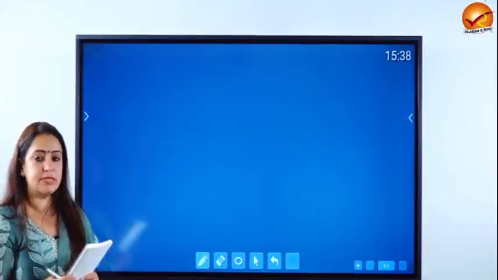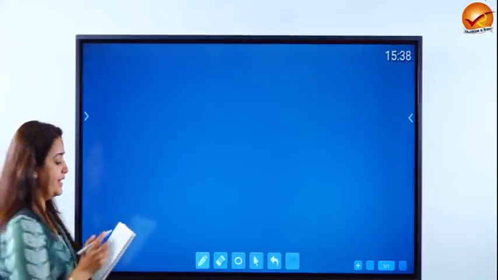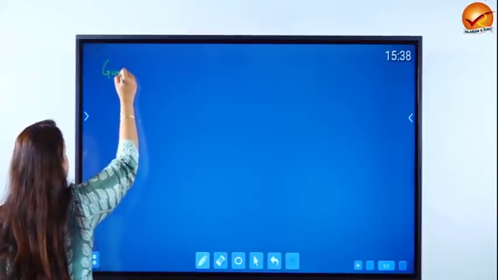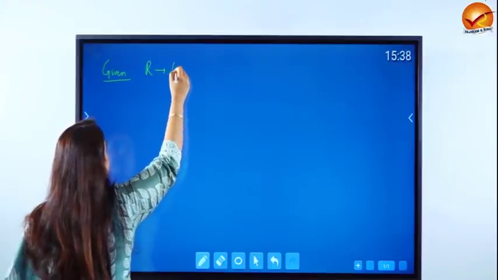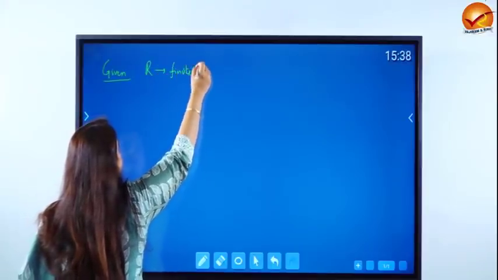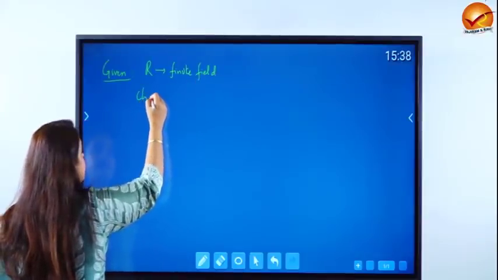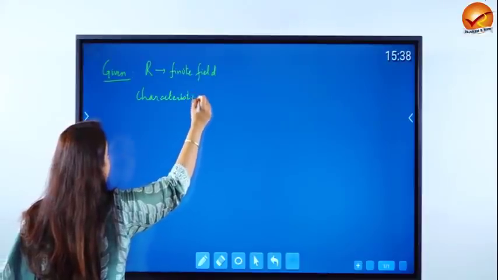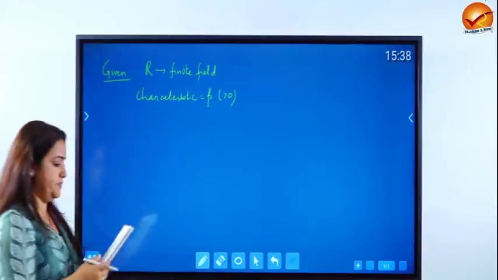So the next question we discuss is question number 3a. It says let R be a finite field of characteristic P. So let's write down what is given. R is given to be a finite field and its characteristic is given to be P, where P is a number greater than 0 is what is written.